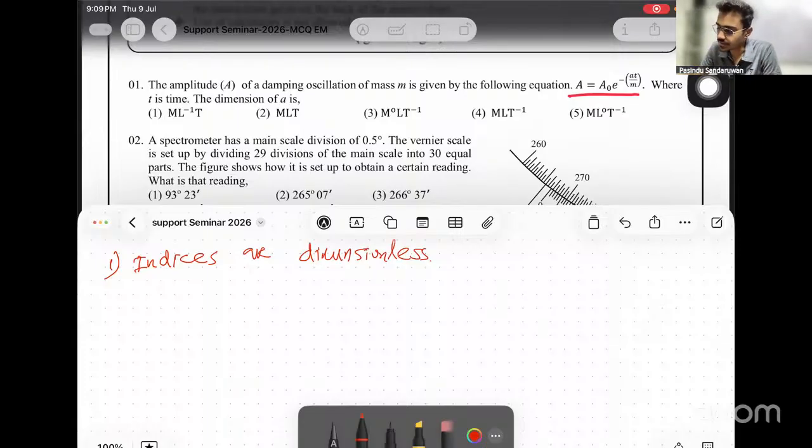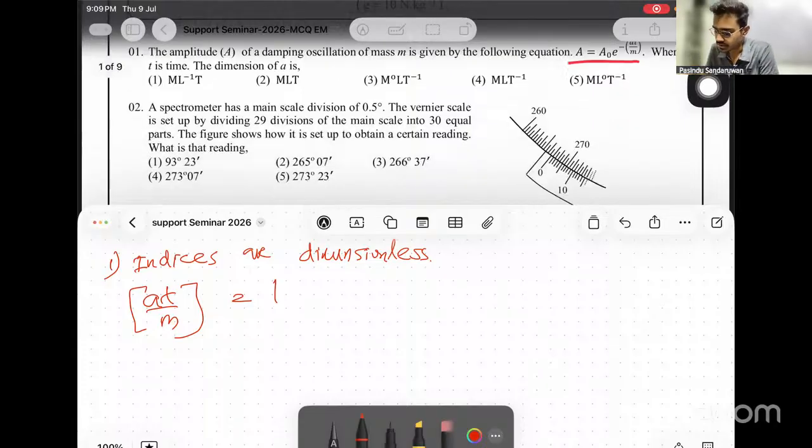This term AT of M should not have any dimension. If we don't have a dimension, we usually represent it by 1. It should not have any dimension. Now the dimension of A is asked, and time and mass are given.